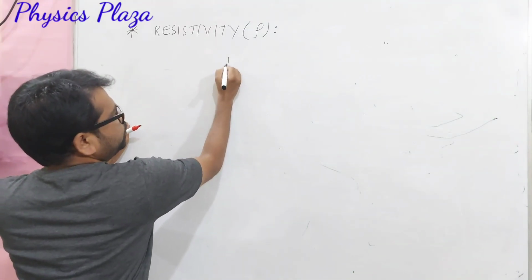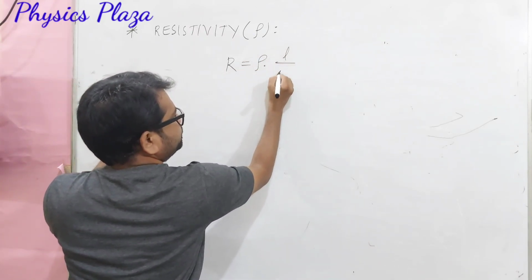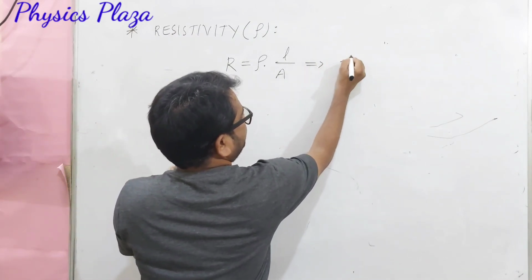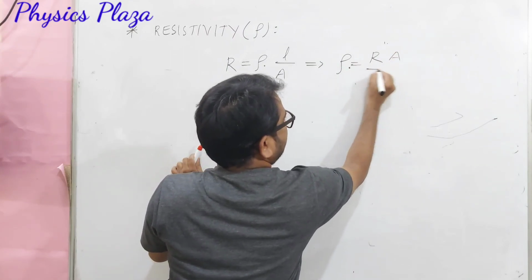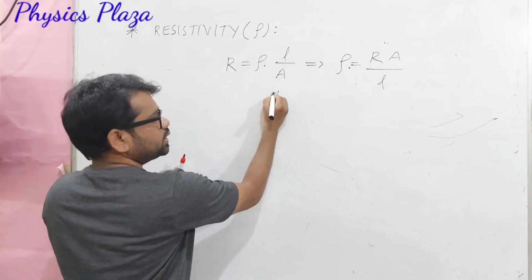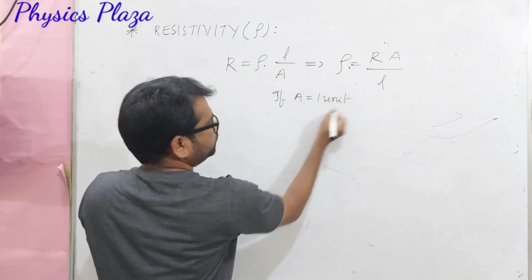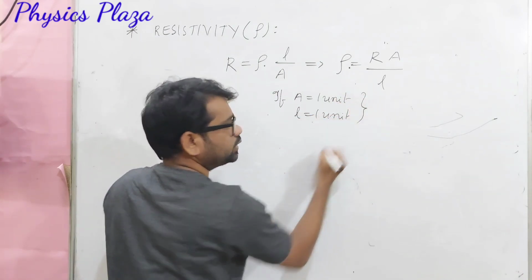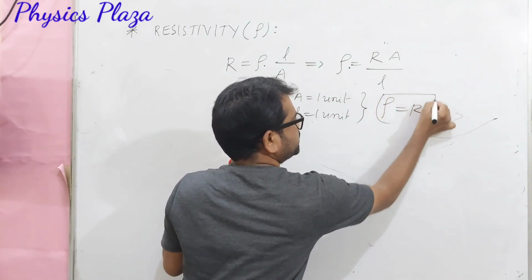Children, this is a relation which we got. R is equal to rho into L by A. So from this, can we write like this? Rho is equal to R into A by L. Of course we can write. So what happens if A is equal to 1 unit, L is equal to 1 unit? Just think what will happen. Then it will be rho is equal to R. Children, it's a very important conclusion.